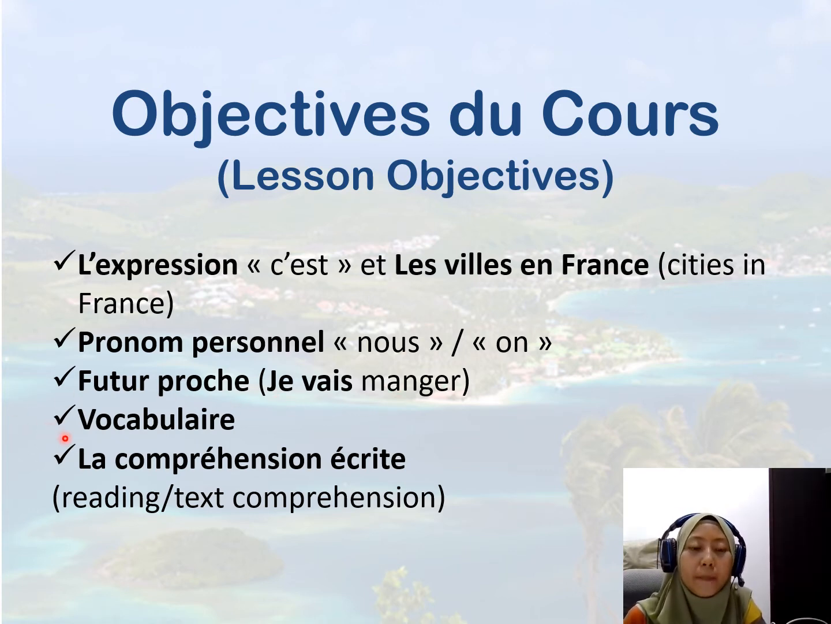You already learned what is je vais, so you need to add just another verb. So what about number 4? We will learn some of the vocabularies that are important for the lesson. And the last one, we will learn about how to actually do la compréhension écrite, okay, or the reading or text comprehension.